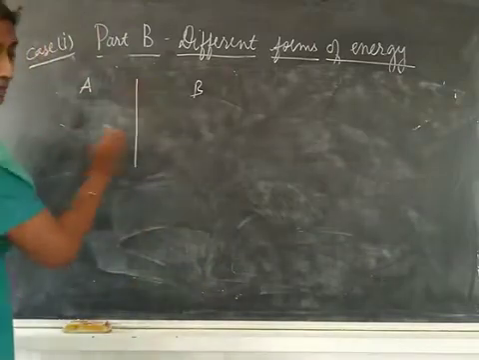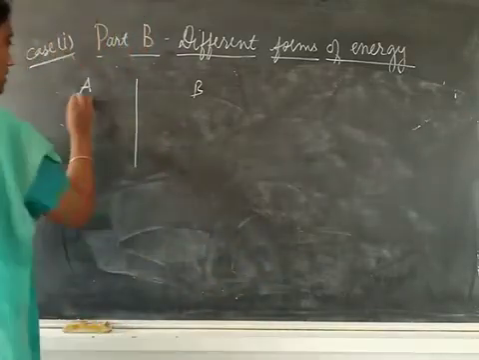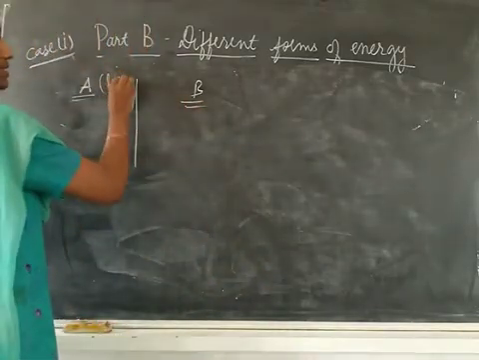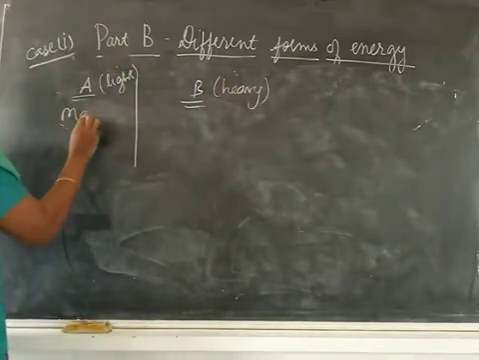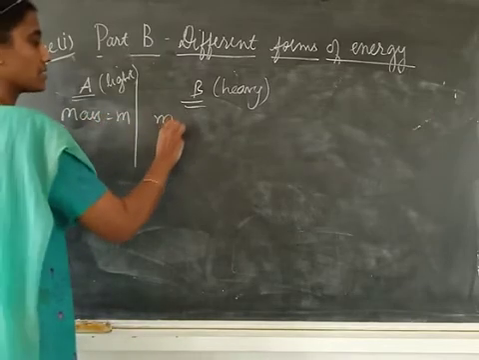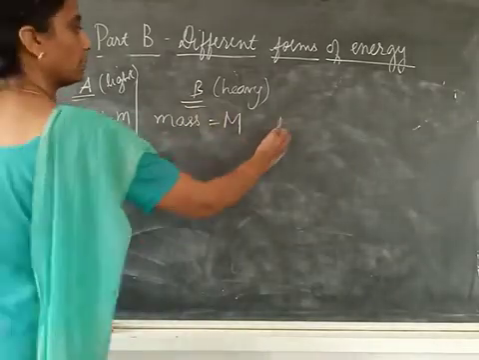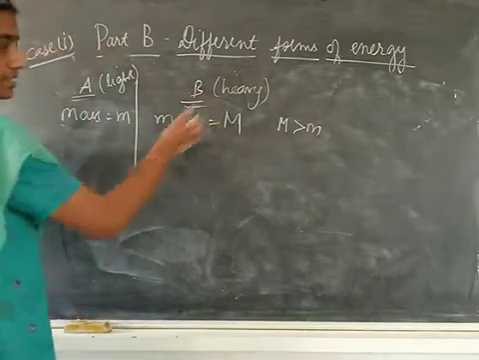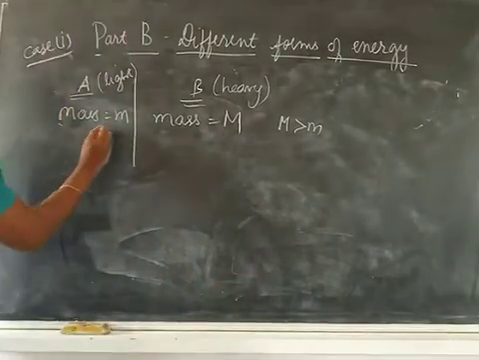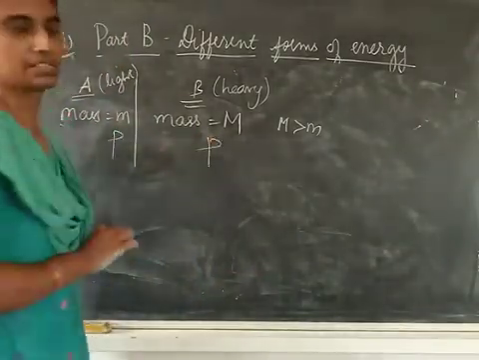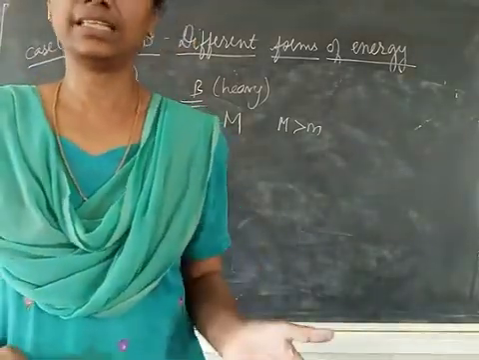So two bodies A and B. A is a light body of mass m, and this is heavy. So the mass of this is small m and the mass of this is capital M. Is it clear? Capital M will be greater than small m because this is heavy. Both have the same momentum. So momentum of this is also P and momentum of this is also P. Mass was different. Then they are asking you to compare the kinetic energy.